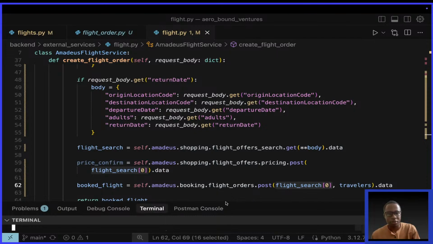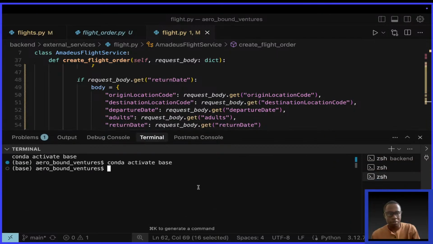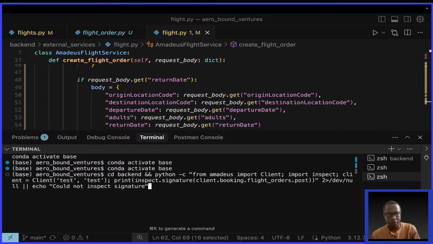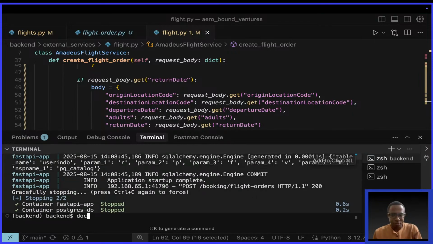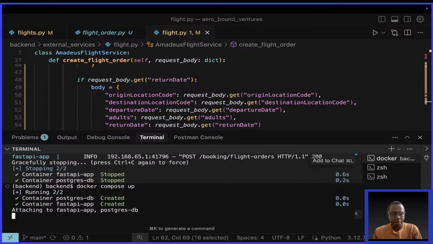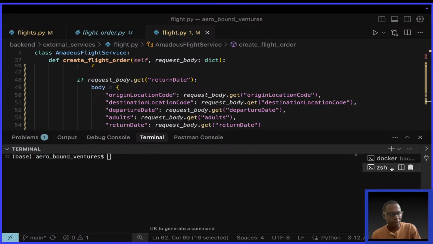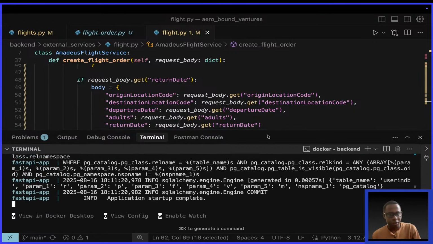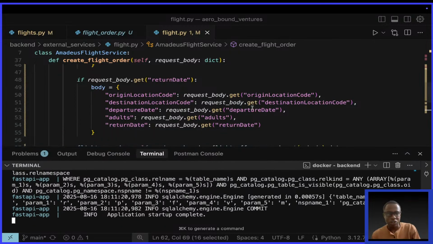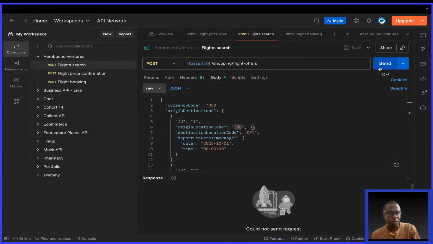So I'll come here and run this project. Not this, this is the wrong command. Actually, this is saying docker compose app. Simple as that. I don't think I need these others, so I'll remove them. It looks like it's running properly, no error. So I'll come here and say send request.